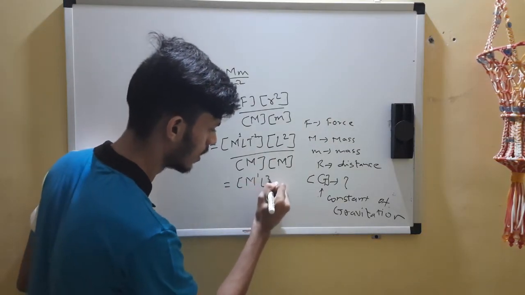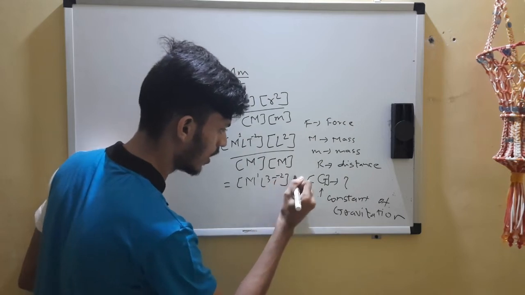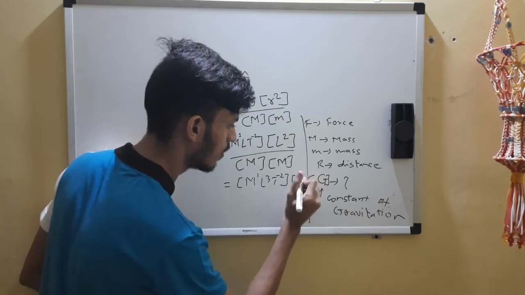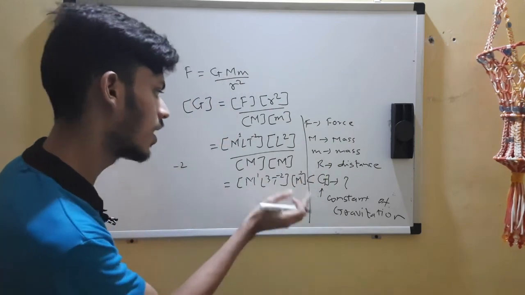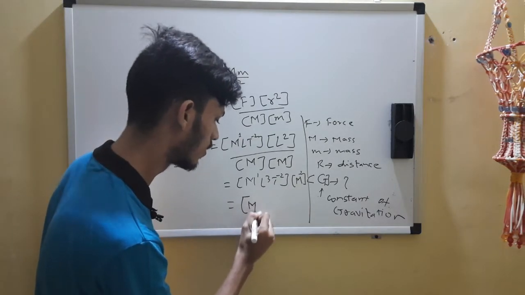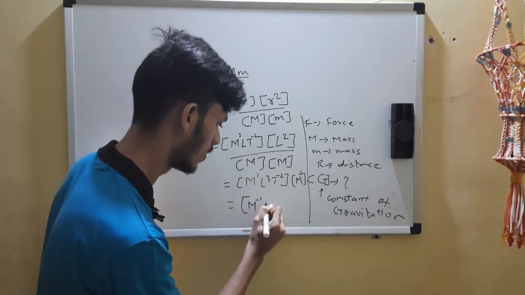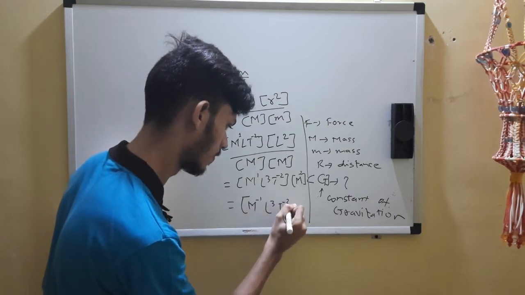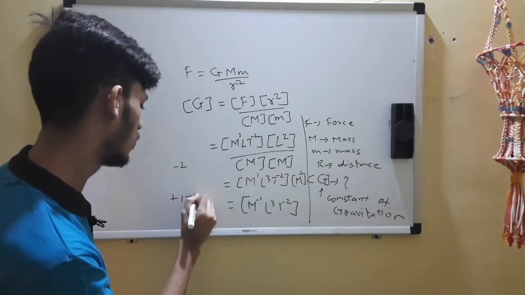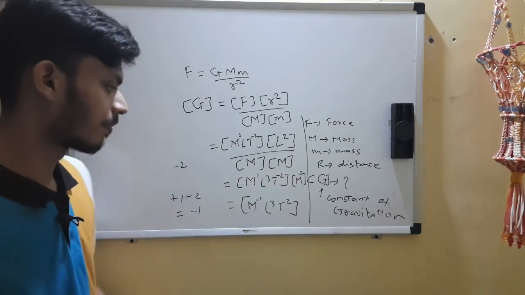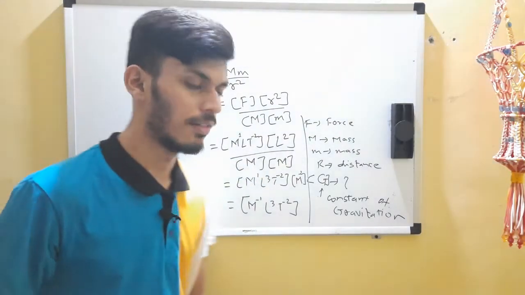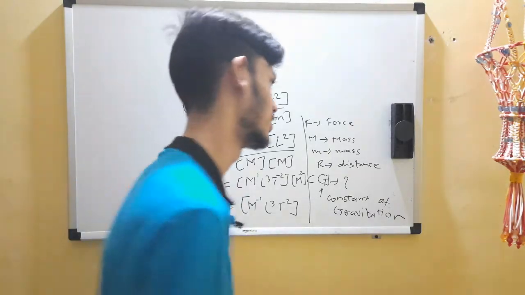M1 L cube T raised to minus 2, and here we got M up with the, this became M square and we got it up, so minus sign. Now let's do this, bring it in, so this was plus 1, so we added minus 2, so it gives us minus 1. This is the dimensional formula of constant of gravitation, the favorite of your teachers.